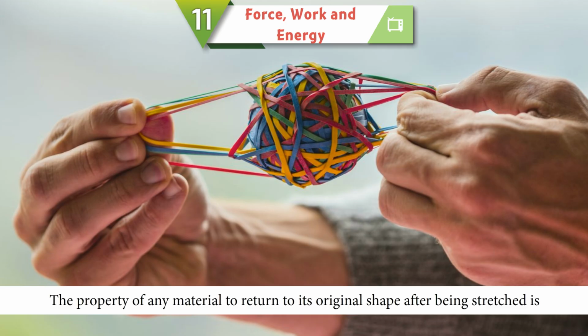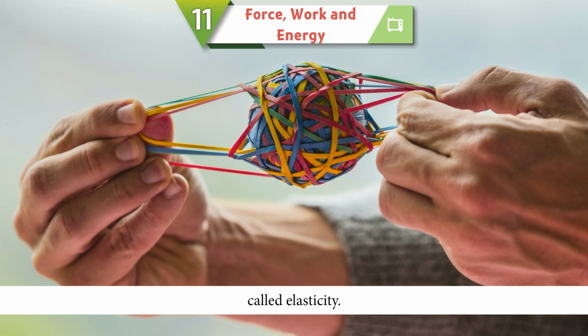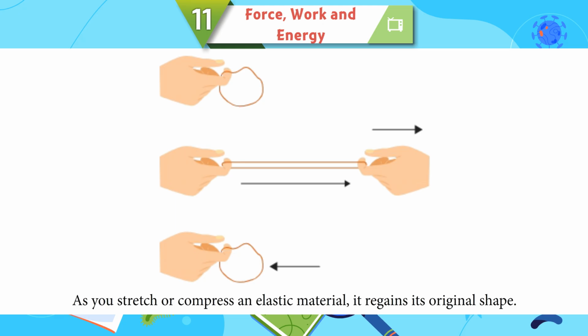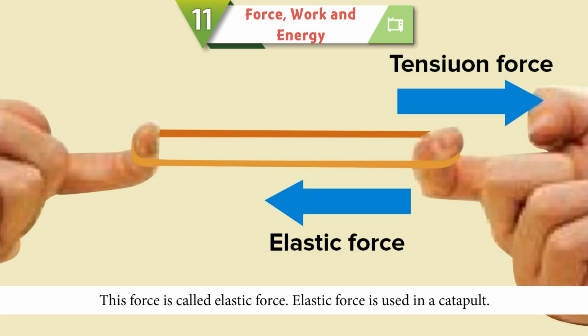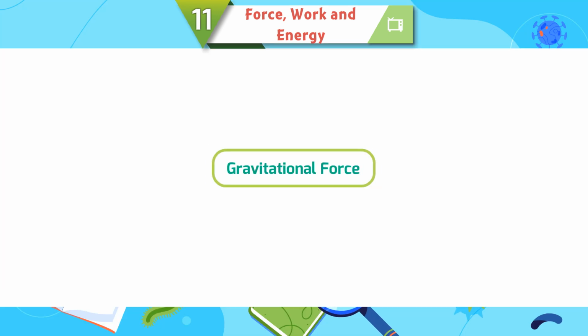Elastic force. The property of any material to return to its original shape after being stretched is called elasticity. As you stretch or compress an elastic material, it regains its original shape. This force is called elastic force. Elastic force is used in a catapult.